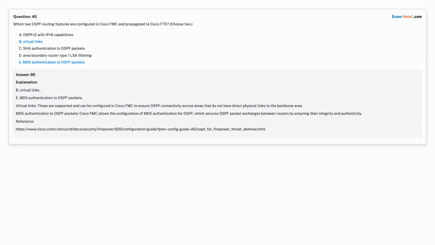Correct answer is Option B. Virtual links. Option E. MD5 authentication to OSPF packets.